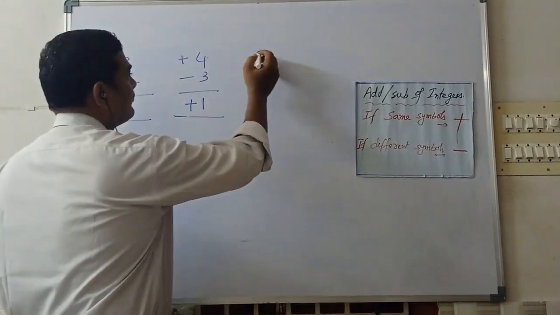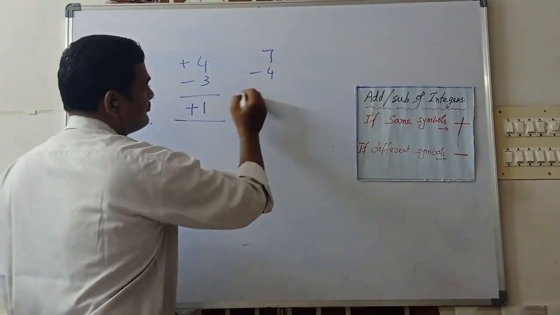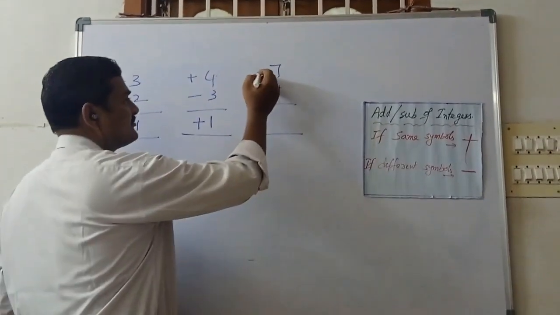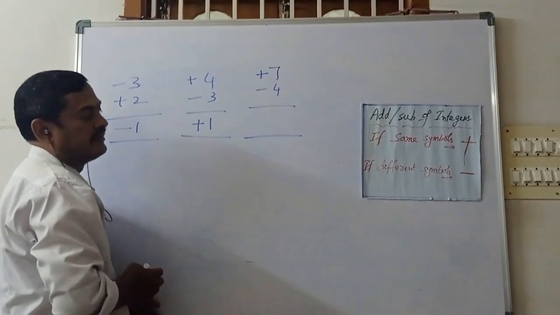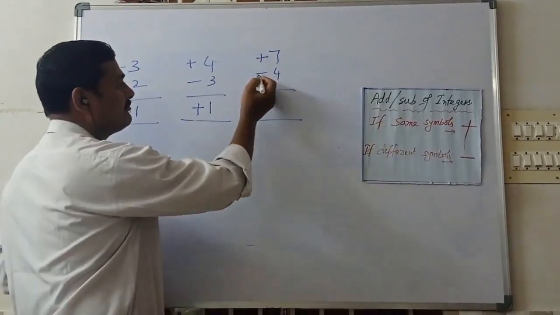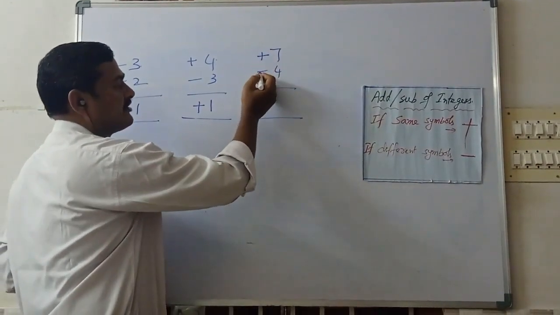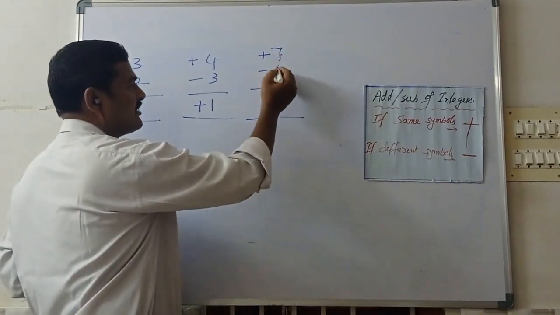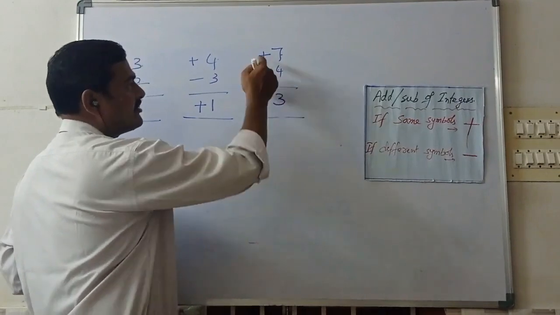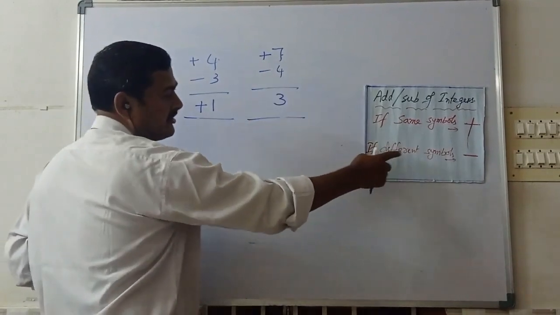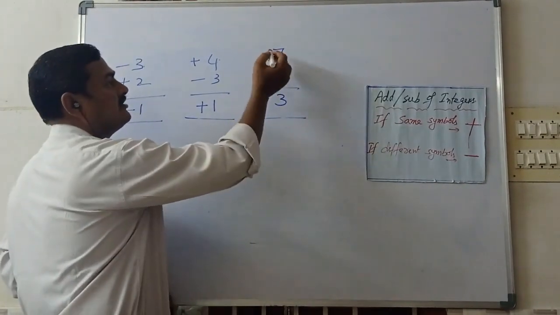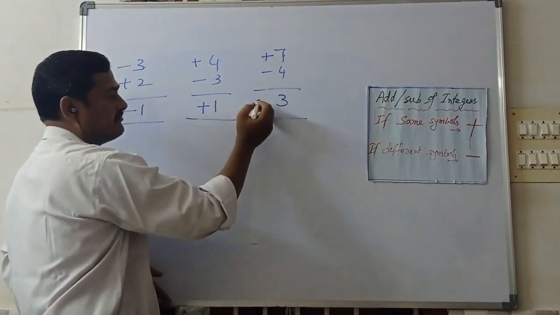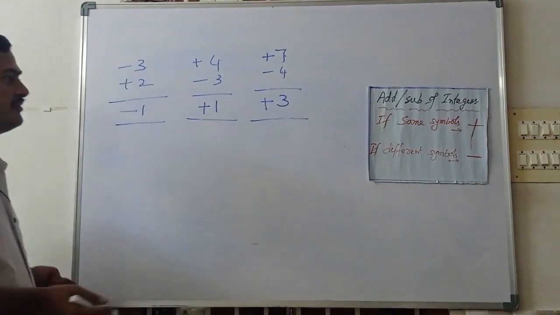For example, 7 minus 4. Here, what is the symbol? Plus 7. So plus 7 minus 4. Here, are the symbols different? Both are different symbols. 7 minus 4 is 3. Different symbol means what is the operation here? Different symbol means subtraction, from the greater number to the smaller number. 7 minus 4 is 3, and the symbol is plus 3.